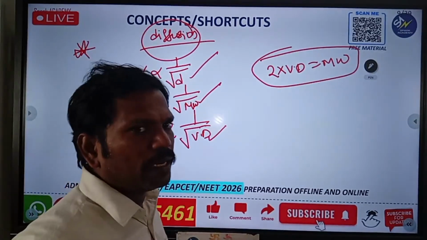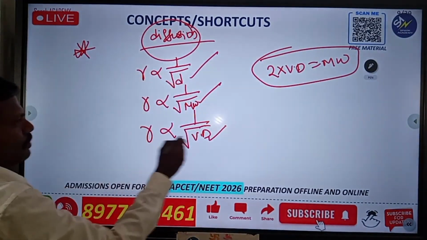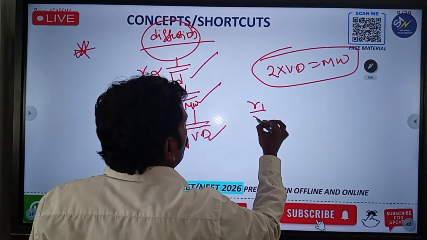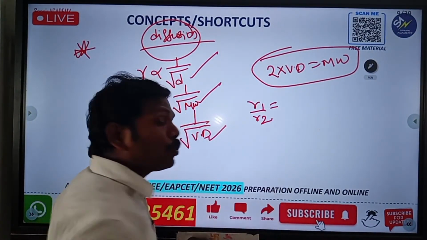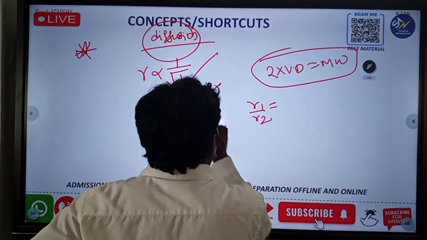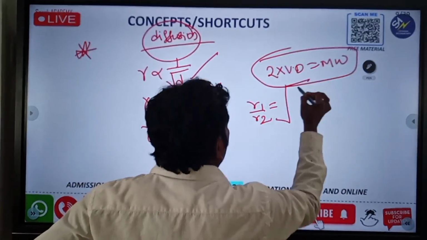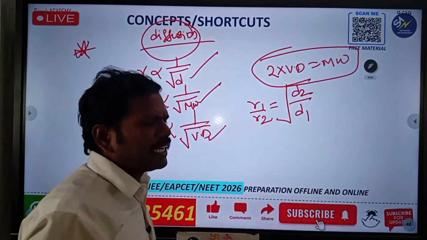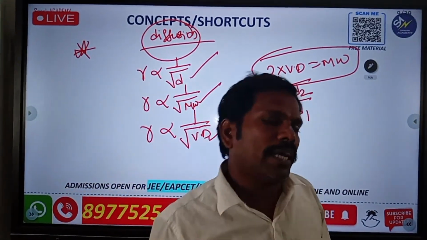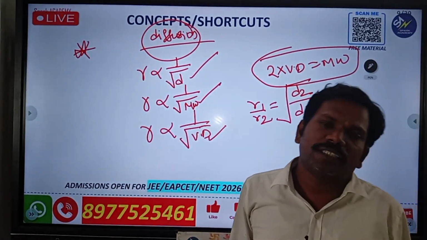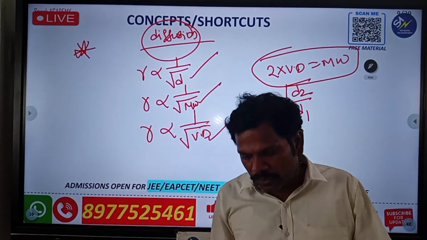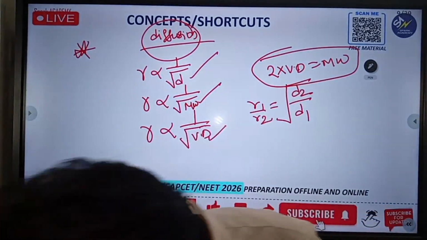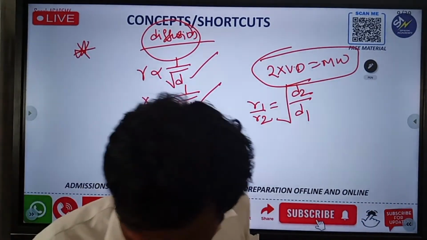What does this mean, Nana? For example, you take this one. R1 by R2, the rate of diffusion of two gases, is inversely proportional to density, so square root of D2 by D1. You take any gases, hydrogen, nitrogen, oxygen, chlorine, whatever it may be, you have to take any two gases. Yes, very good, Nana. Thank you.